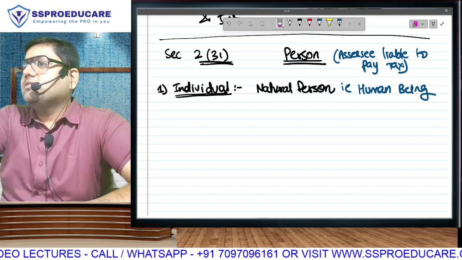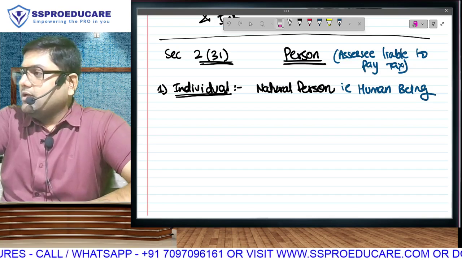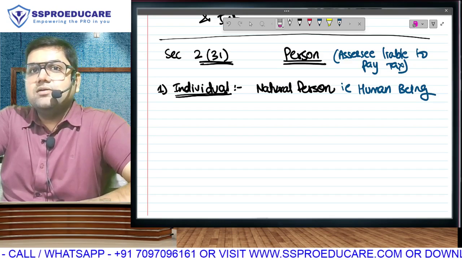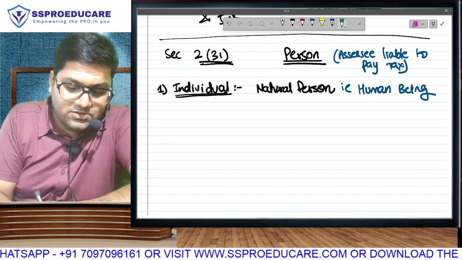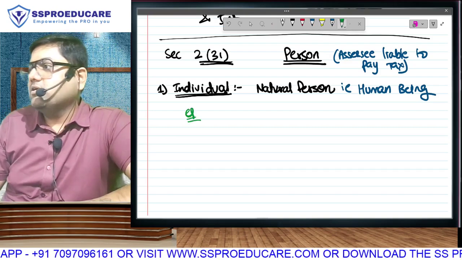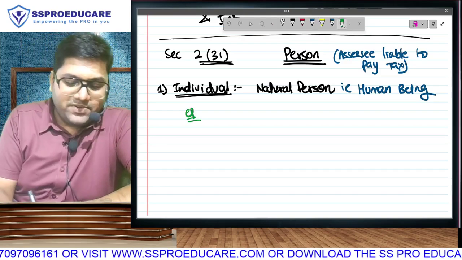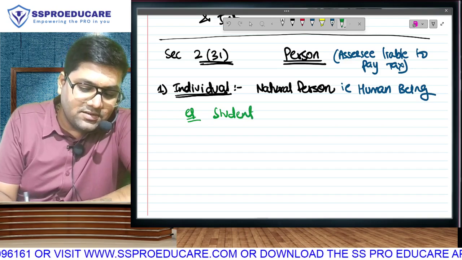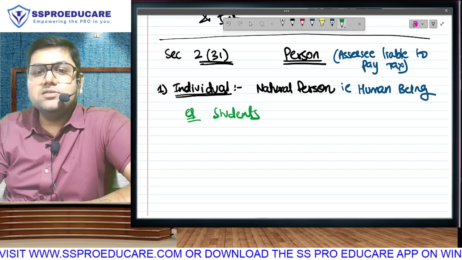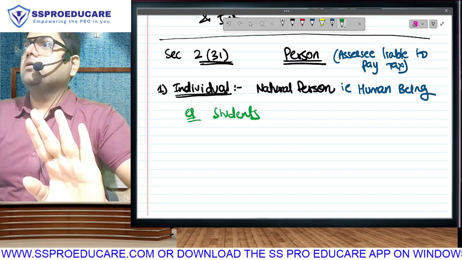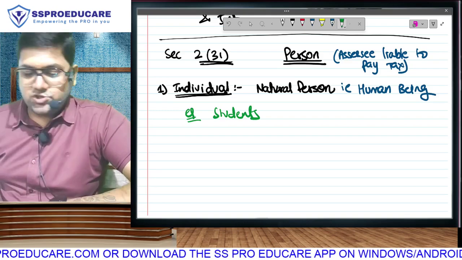Natural person, that is human being. By the way, let us discuss some examples of human beings also. Confusion nahi chahiye. Okay? You and me, for example, all the students of the class, human beings, natural persons, you have to pay tax. Having income is a primary condition, assuming you have income.